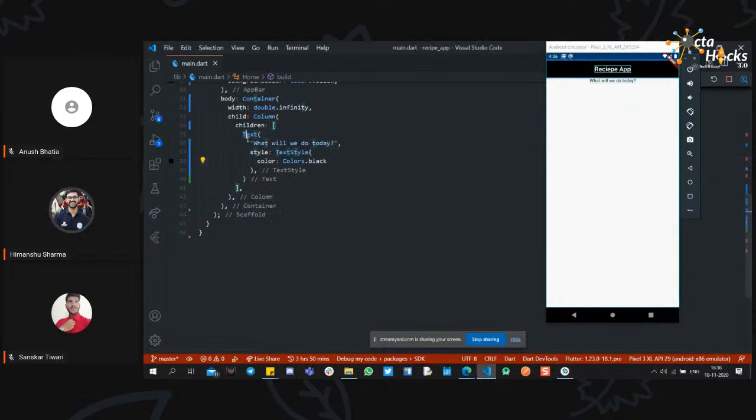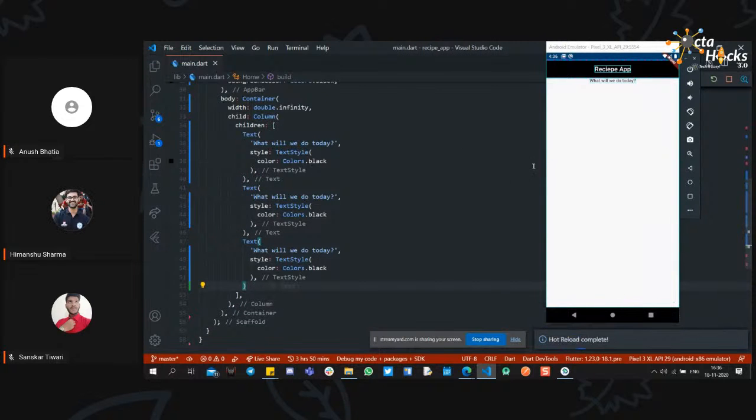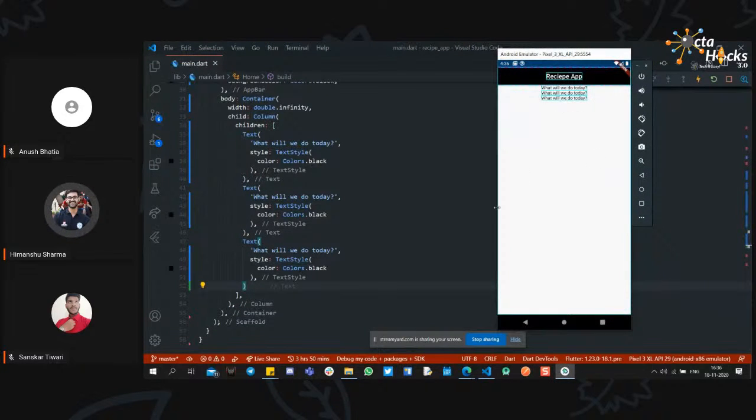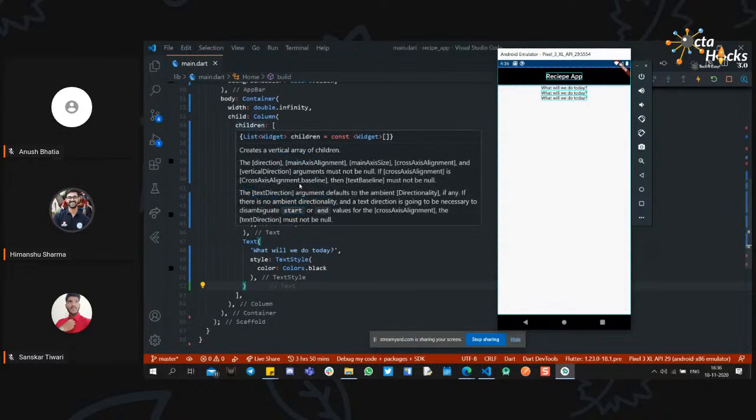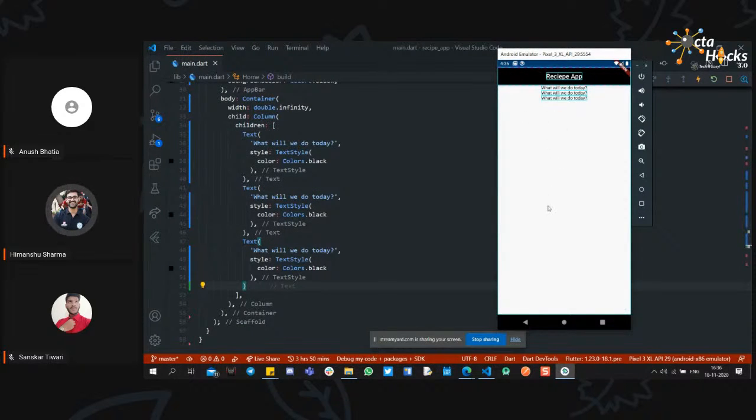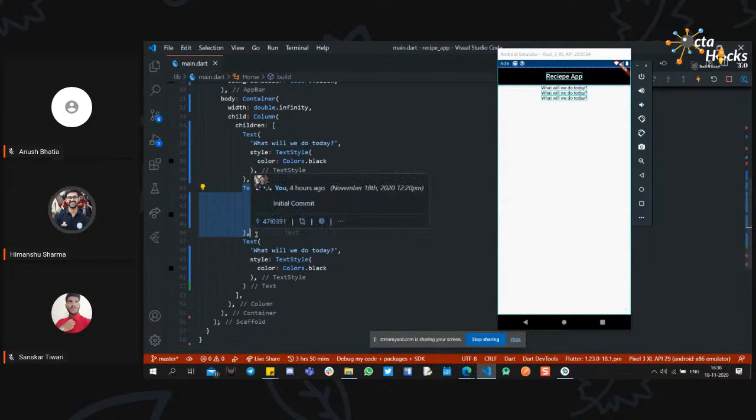So if I copy this text widget and paste it right over here and save it, you can see that inside a column widget, we have different widgets being shown vertically. So you got the idea of what a column is. So now what do we need? Instead of these texts, we need some other things, like a text field, a button, and some lists. So I will remove these two texts.